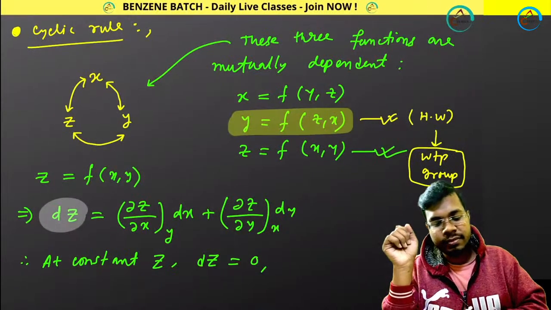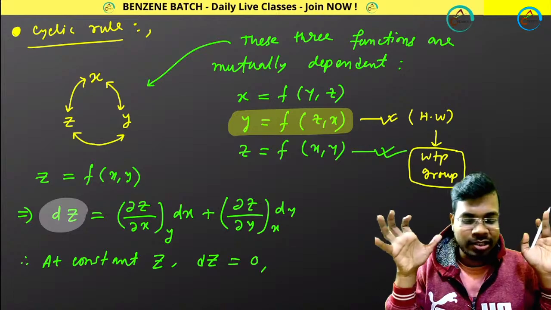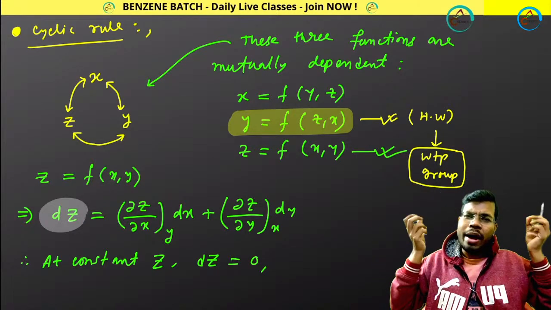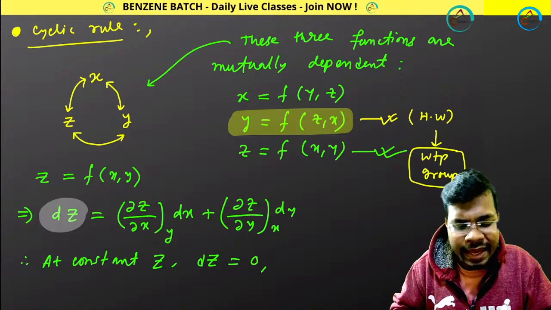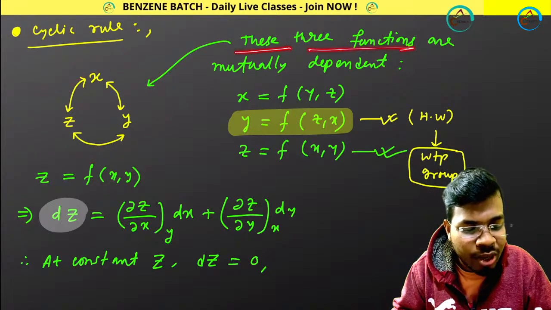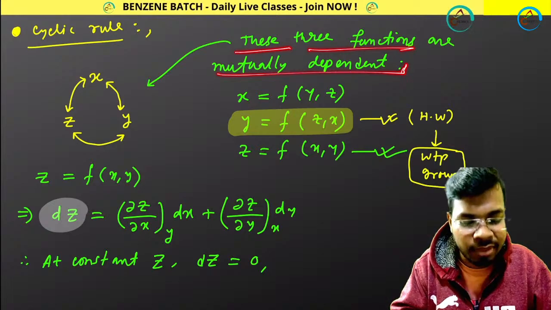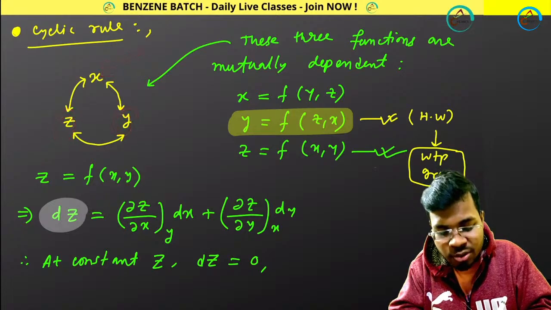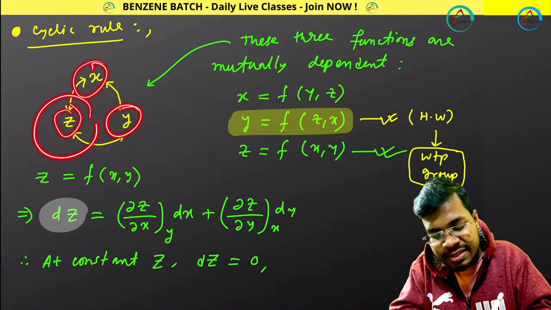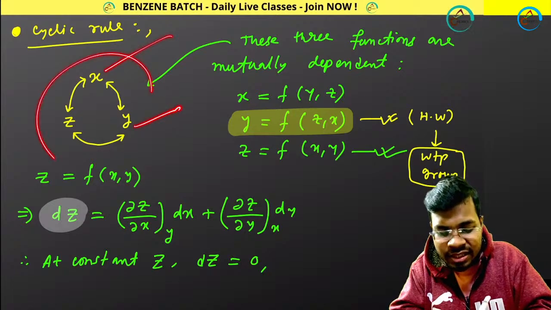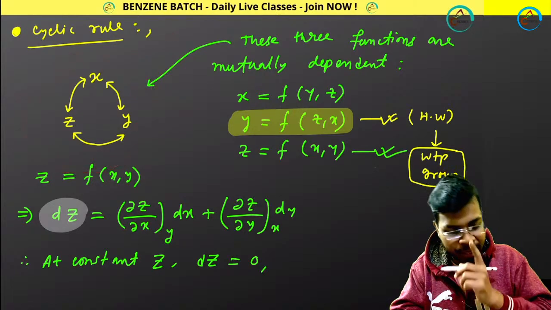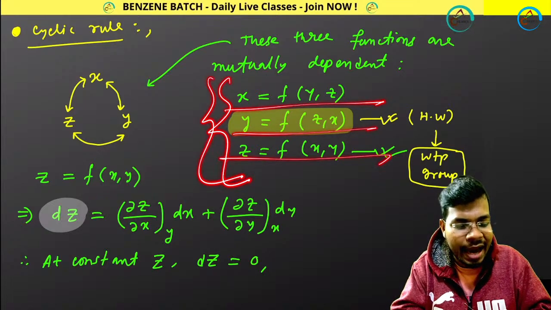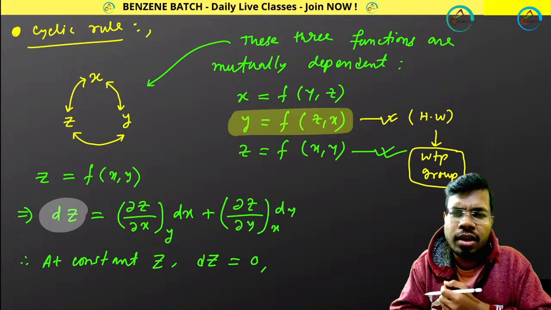Then what about cyclic rule? There is a very simple method to remember the cyclic rule. Cyclic rule is applied when there are three mutually dependent functions or mutually dependent variables like x, y, z. That means if you change x, y and z will change. If you change y, z and x will change. If you change z, y and x will change. That means these are three mutually dependent functions. That means x is a function of these. So you can take any one of these, and you can show your cyclic rule.